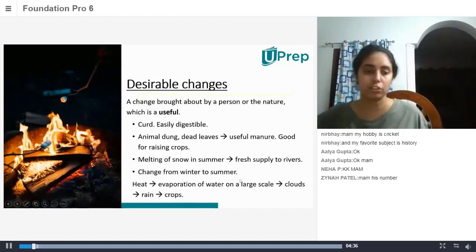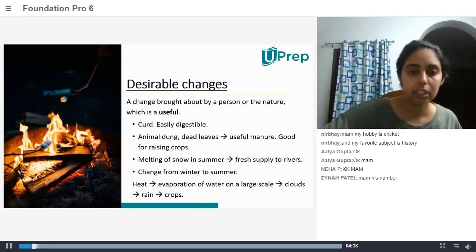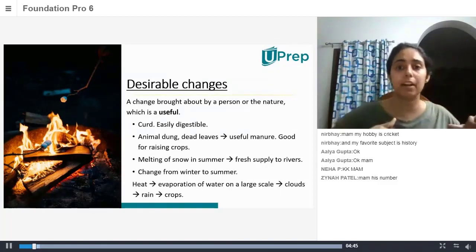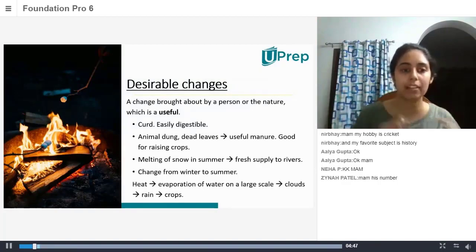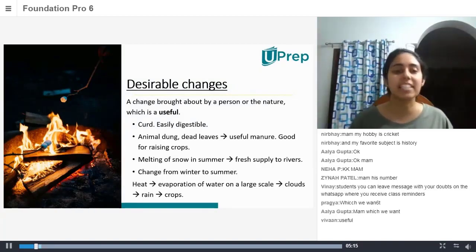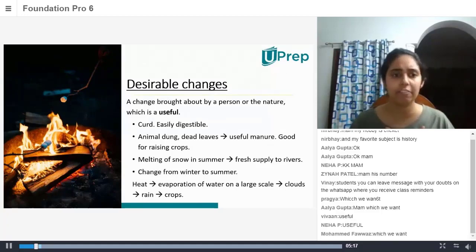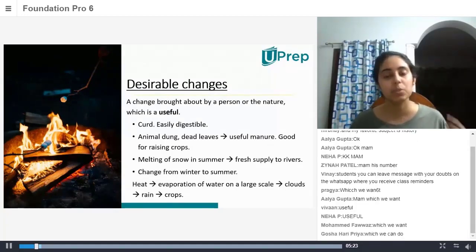So, desirable change. What is the meaning of desirable? In English, what is the meaning of desirable? Please type, don't speak. Please type if you can. Yeah, so desirable is something that we want. We want it to happen. That is what desirable means.